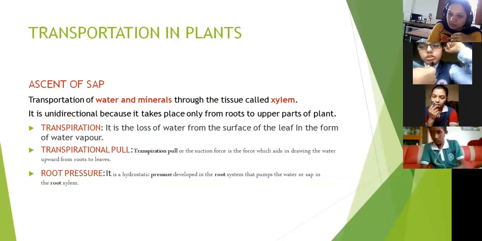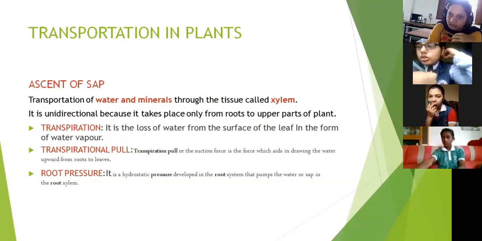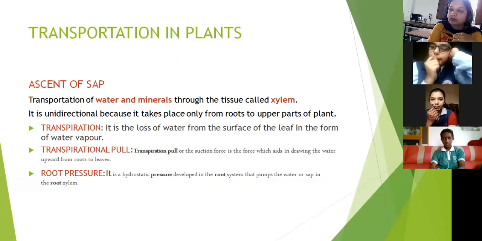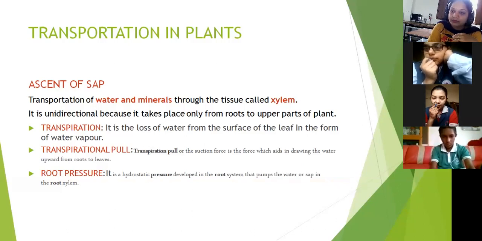Soil. Soil only, right? It is on the land. When you are doing irrigation, first it will go to the soil only, no? So in soil, high concentration of water is there. Where is the low concentration of water? Roots. Okay, very good. So now, from where to where will it move? From soil to root it will move. By what process? Osmosis.